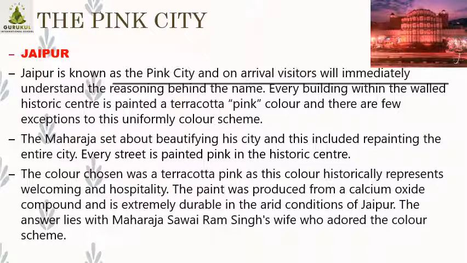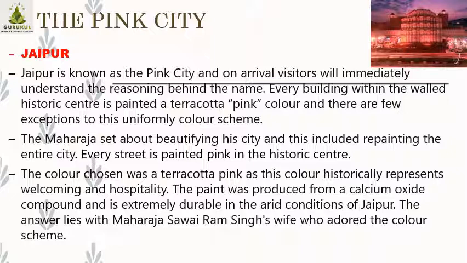The Pink City. Now this is in India. Jaipur is the place in Rajasthan. It is named the Pink City because all the buildings in this city are pinkish in color, of a particular shade called terracotta pink. The shade name is terracotta pink.